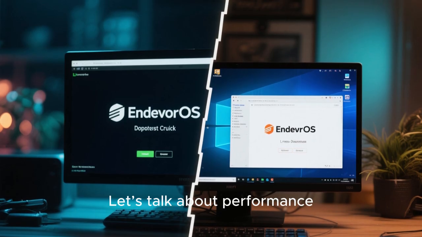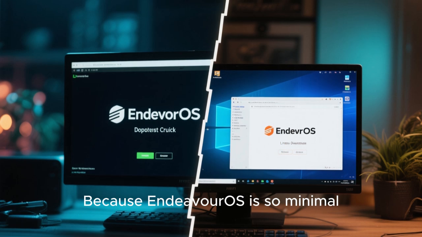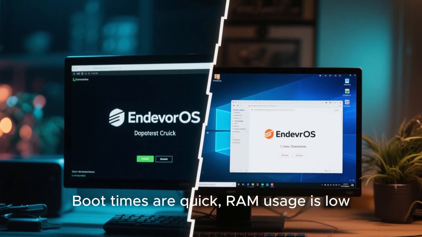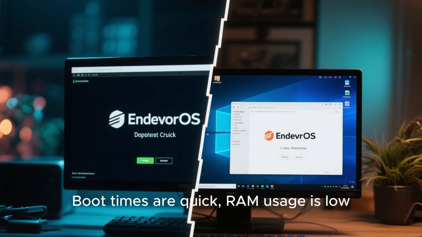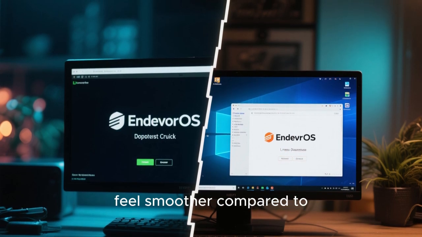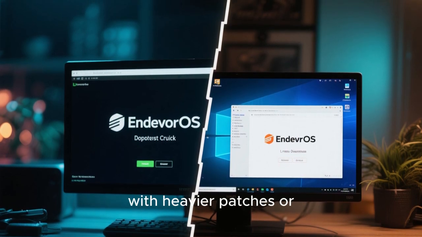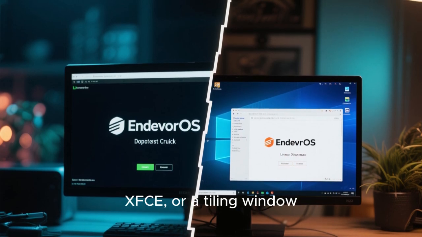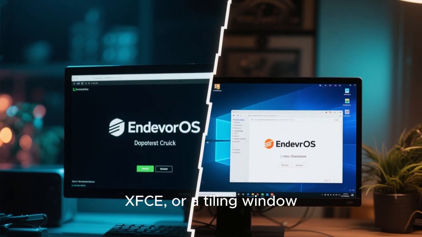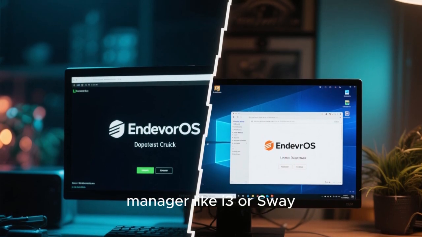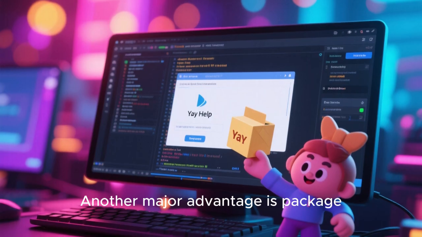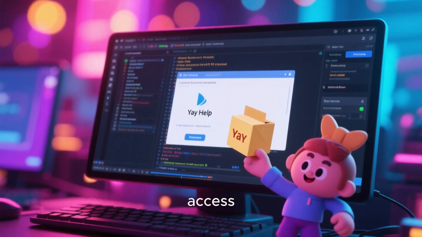Let's talk about performance. Because EndeavourOS is so minimal, the system feels incredibly fast. Boot times are quick, RAM usage is low, and the desktop environments feel smoother compared to distributions with heavier patches or background tools. Whether you're using KDE Plasma, XFCE, or a tiling window manager like i3 or Sway, the experience is consistently snappy.